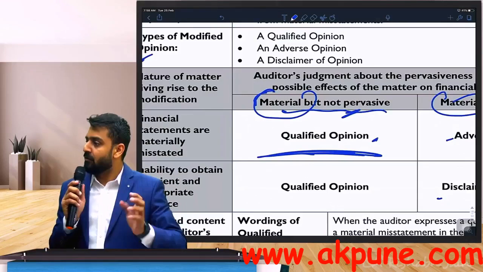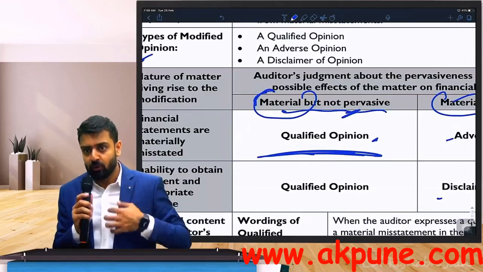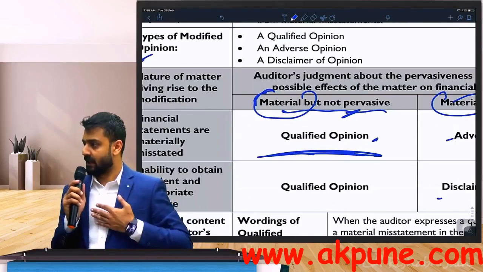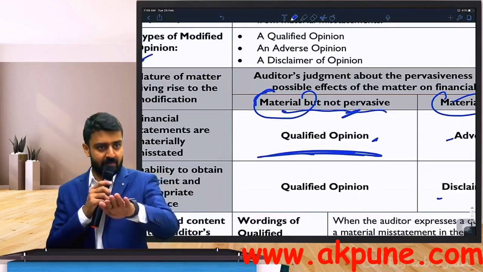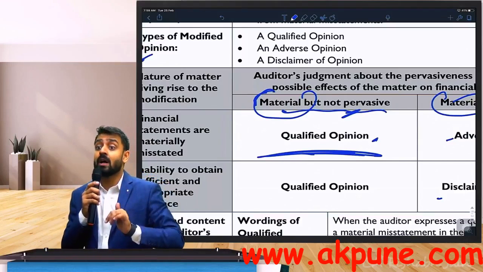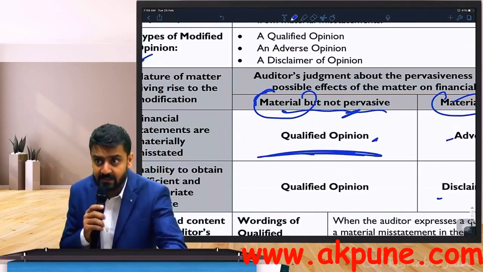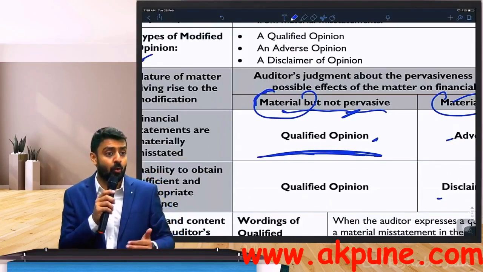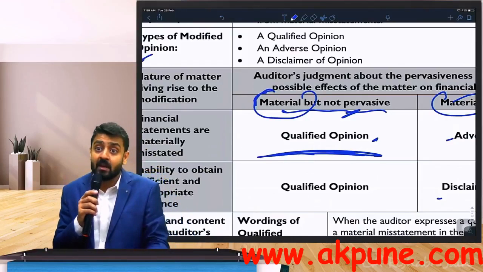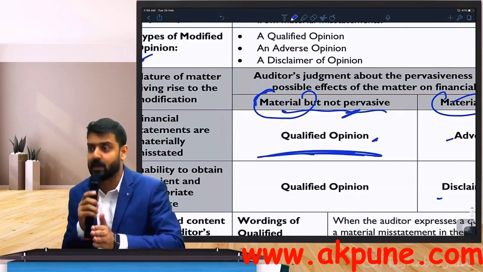Remember always: if you have come across material misstatements, if you know that these are material misstatements, if you have obtained evidence, and if you say it's pervasive, disclaimer cannot come. Disclaimer comes when you are unable to perform your audit, when you are unable to obtain your audit evidence. Disclaimer is so rare, used when you cannot give an opinion because you don't have evidence at all. That is why adverse looks to be the only option for you.